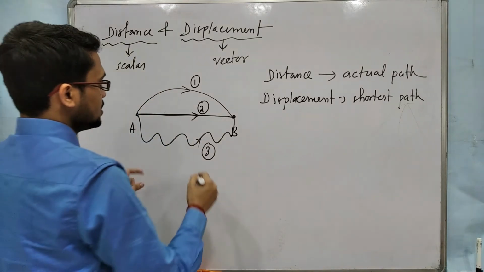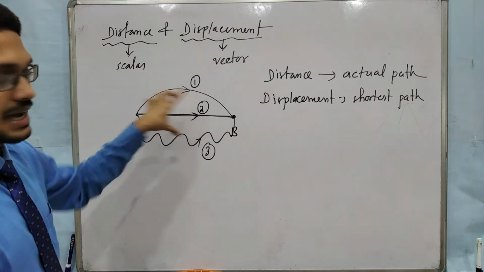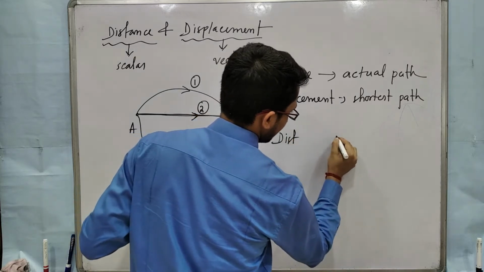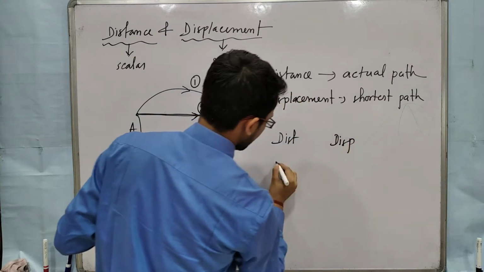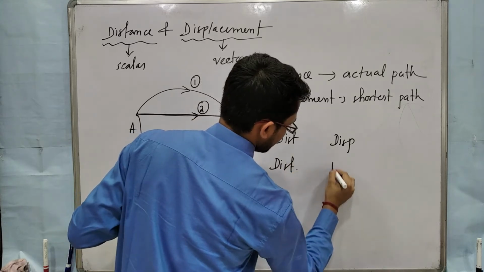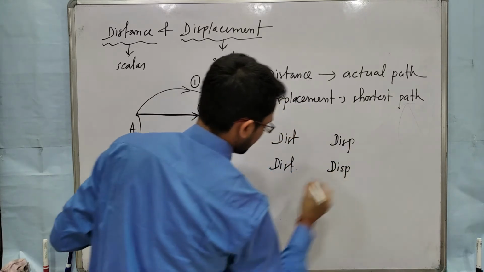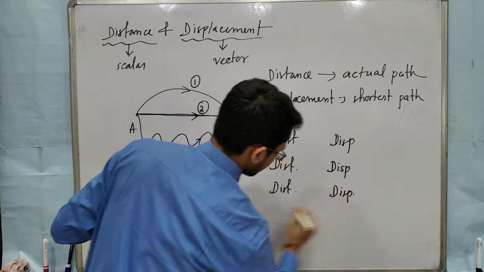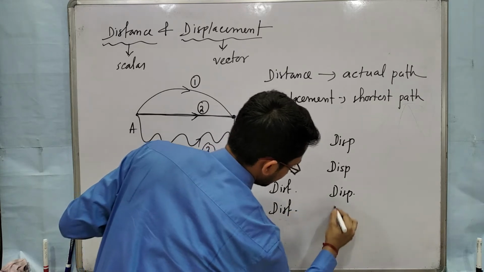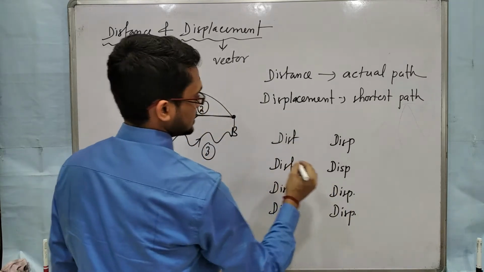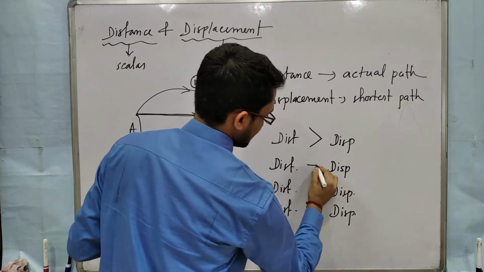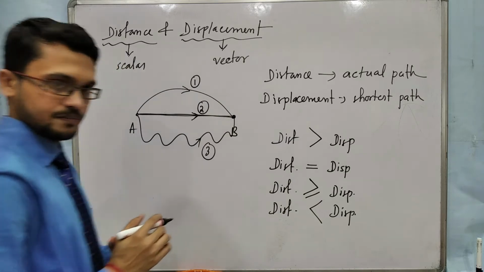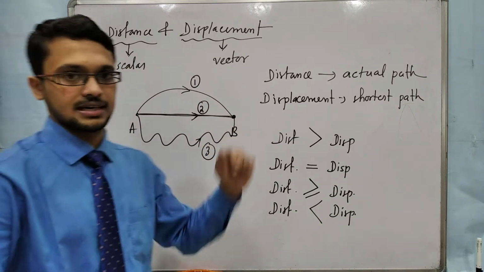Okay, so look at this diagram and tell me the answer to one question I am giving, on distance and displacement. I am giving four options and tell me the correct option. Which one is correct always? Distance greater than displacement, equal to displacement, greater than or equal to displacement, or less than displacement. Which one is always correct?